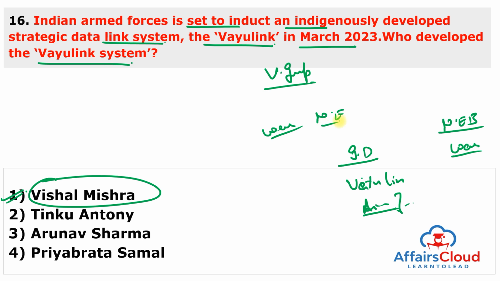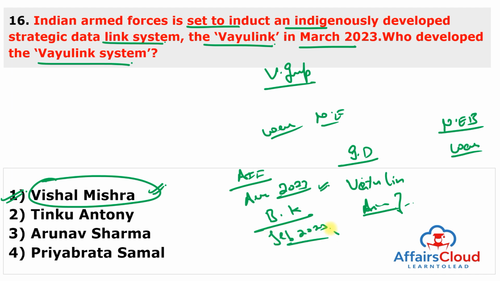The Vayu Link system was developed by Wing Commander Vishal Mishra, an Indian Air Force helicopter pilot, and was unveiled by the Indian Air Force at the Aero India 2023 show in Bengaluru, Karnataka. This is very important. Aero India show of 2023 was hosted by Bengaluru in Karnataka in February 2023.